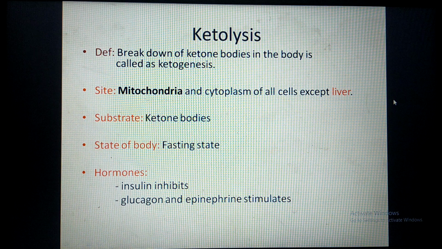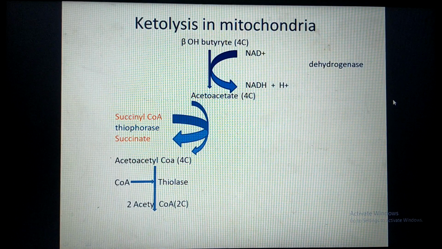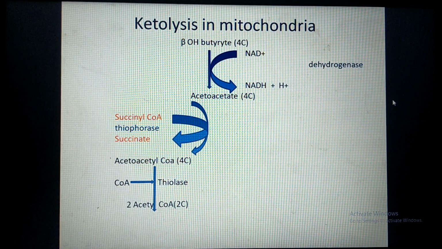After ketogenesis, we will see ketolysis. Ketolysis means breakdown of ketone bodies. Again, here the site is mitochondria and cytoplasm of all cells except liver, but mainly ketolysis occurs in the mitochondrial compartment of all body cells except liver. Here it occurs in the fasting state of the body. Again, the hormones responsible for ketolysis are glucagon and epinephrine. Now we will see the ketolysis.